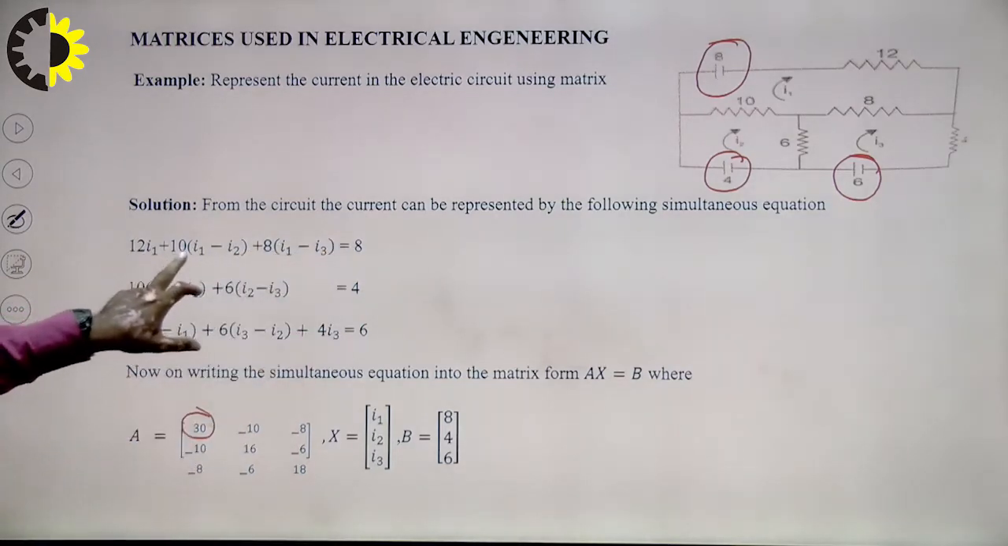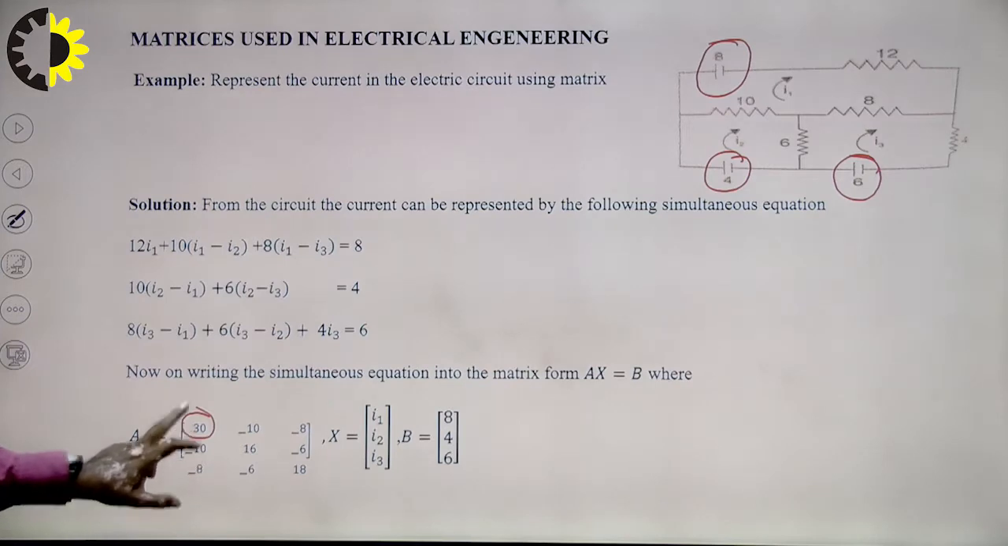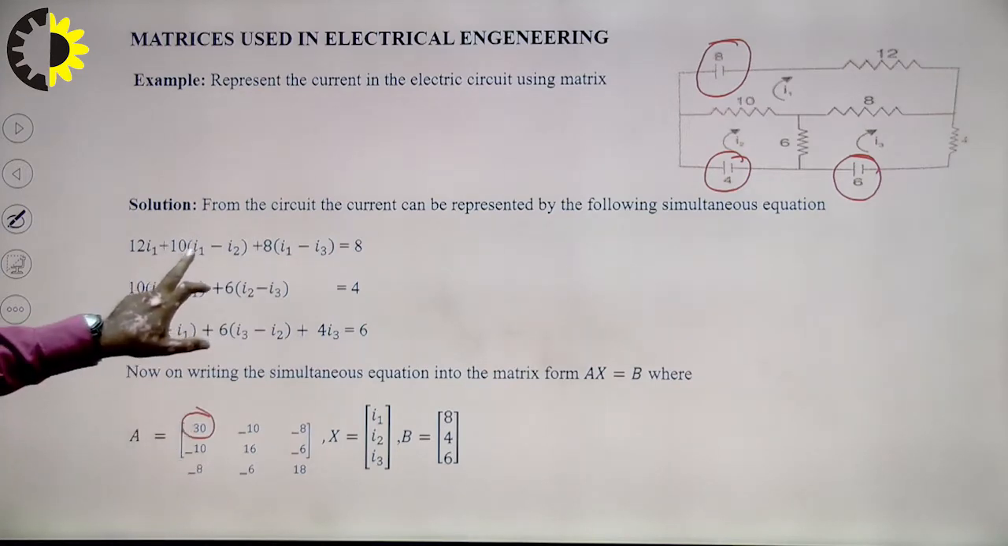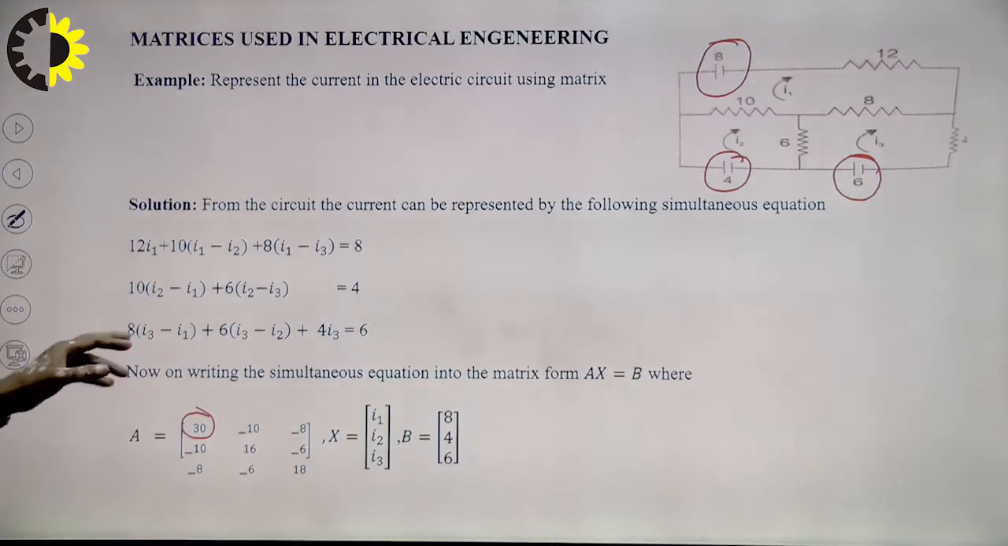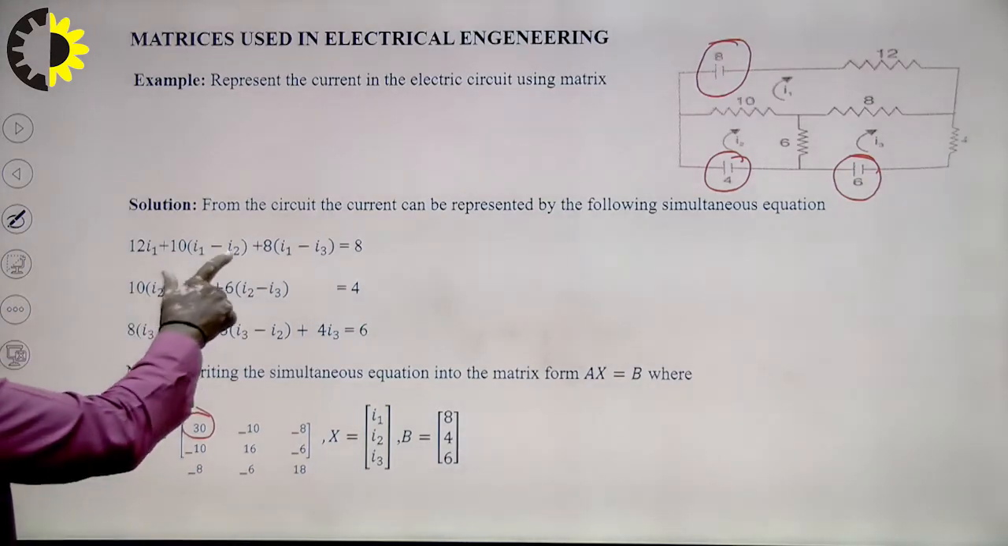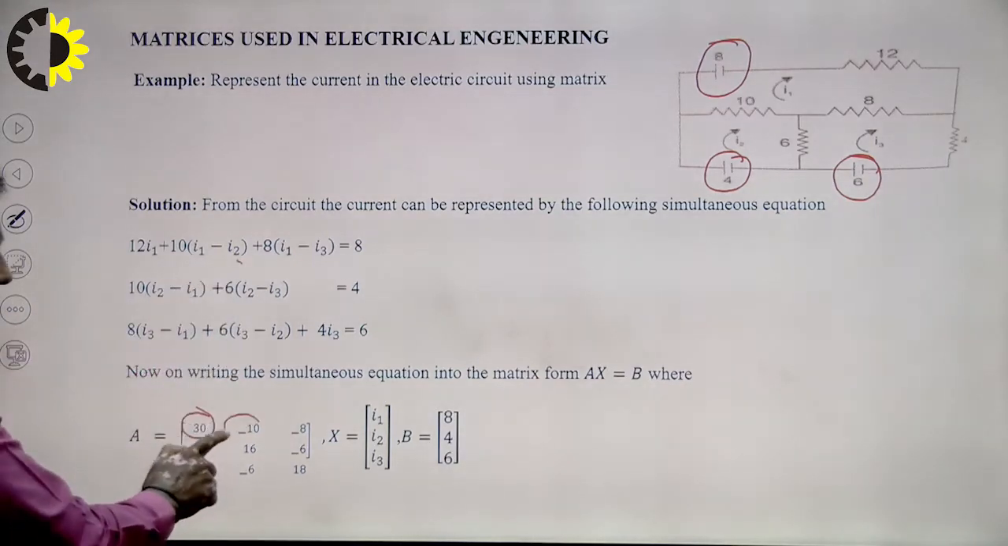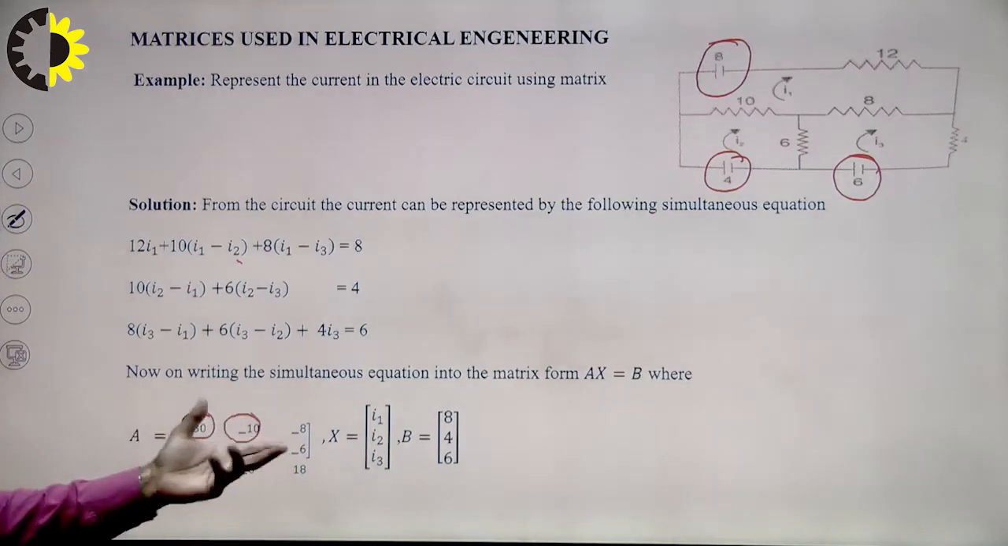12 or 10, 22 or 8, 30. So I write 30 for I1, right? Next 12, 30, right? Next I want to calculate I2. So I2 for 10 minus 10. So I write here minus 10. Correct? Next is minus 8.